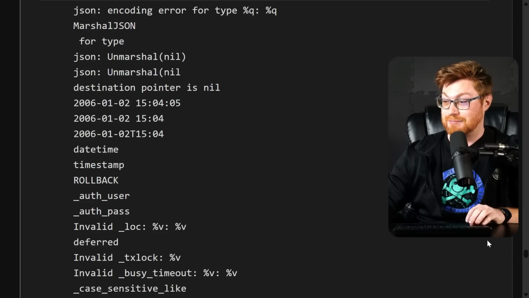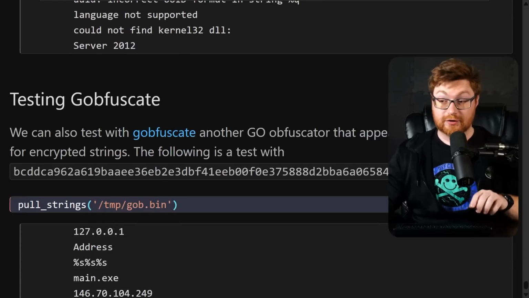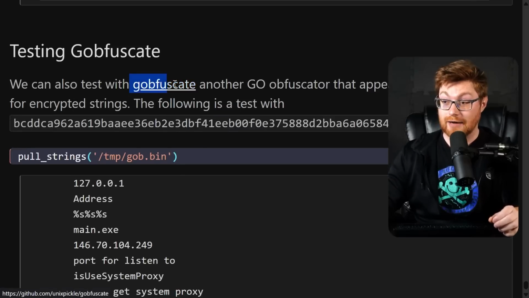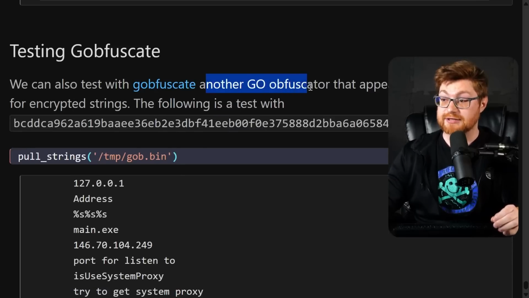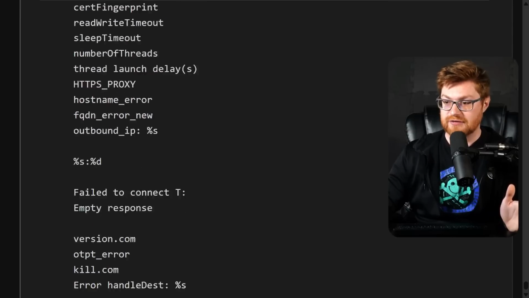Looking at the vertical scroll bar here, that's a lot of the page. Very cool, very awesome, but tough to put in a video. At the very end, though, they do note another utility, gobfuscate, or Go obfuscate, a different kind of Go obfuscator, a lot like garble, that does similar stuff we're tinkering with if you're interested.